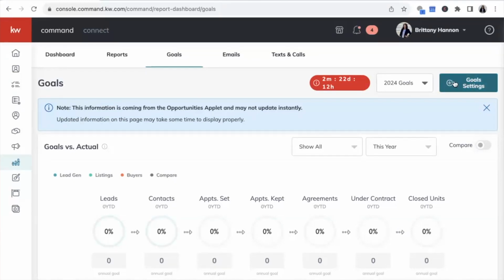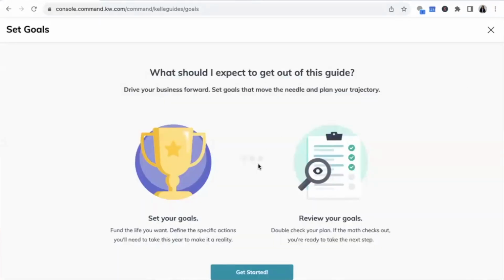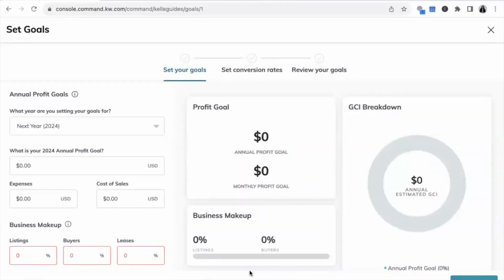So you're going to go to add your goal settings, this little plus icon in goal settings up on the top right, and we're going to say get started. All right, so if we haven't done this yet, which you can see I haven't done yet for 2024, everything's going to be 0. So if you are in coaching, hopefully you have a Life by Design budget. If you don't, email me and I'll be able to get you a Life by Design budget. In your Life by Design budget, it's very closely linked to this.